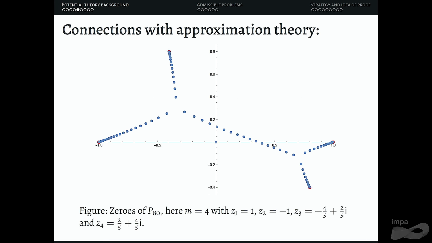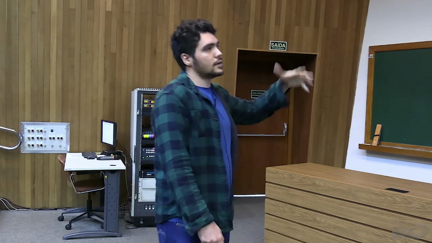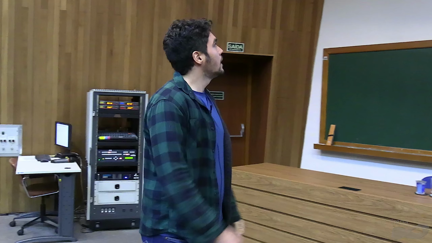So let's see an example. Here I took a fourth root with points Z1, Z2, Z3, and Z4 as in the slides, and I calculated the zeros of P80, the eightieth denominator of the Padé approximant. As you can see, the zeros are trying to draw a specific curve on the complex plane. This is actually a branch cut for that fourth root of the previous slide, and it is the one with the maximum logarithmic energy. So this is a very interesting thing happening at the zeros of these Padé approximants.